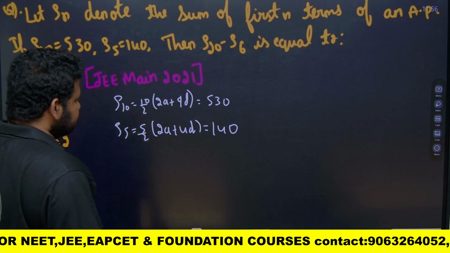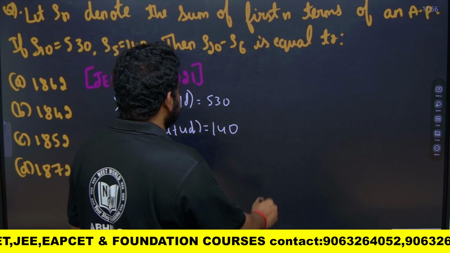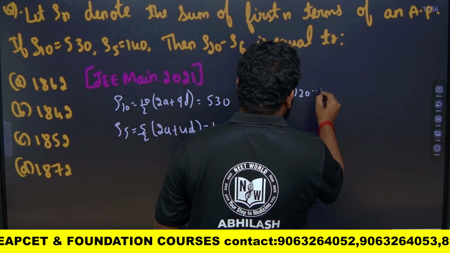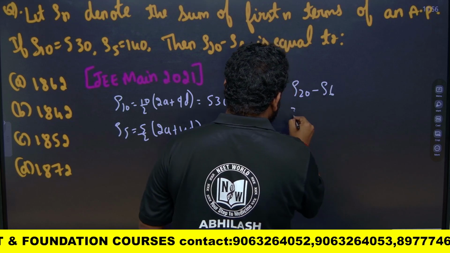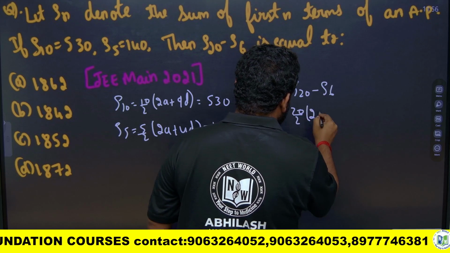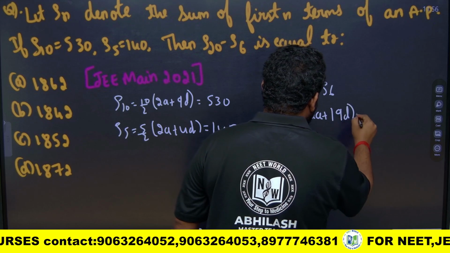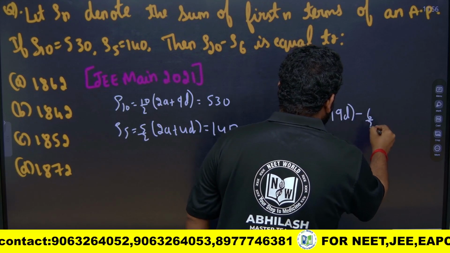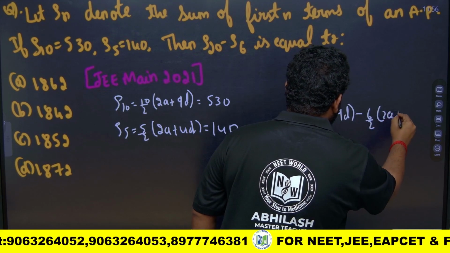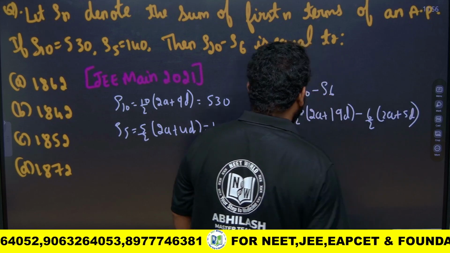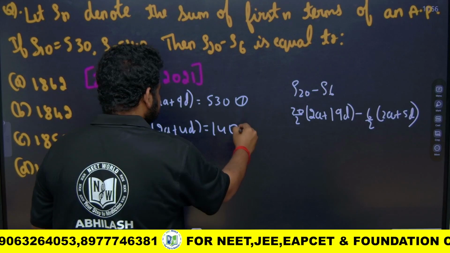Now, we have to find S20 minus S6. S20 is nothing but 20 by 2 into 2a plus 19d, minus 6 by 2 into 2a plus 5d. This is what we have to find out. So, this is equation 1, this is equation 2.